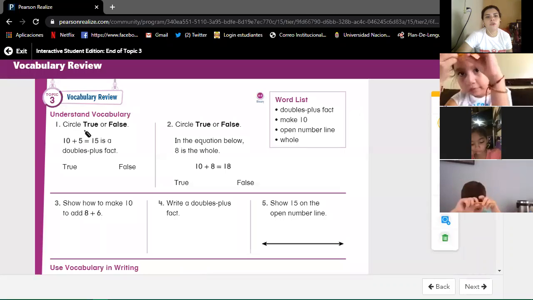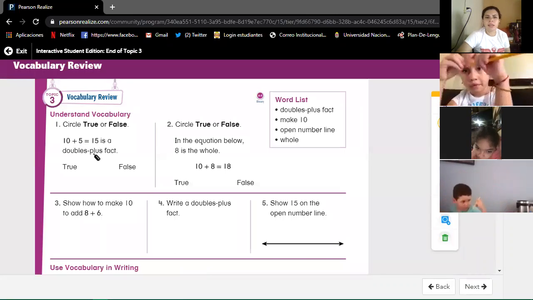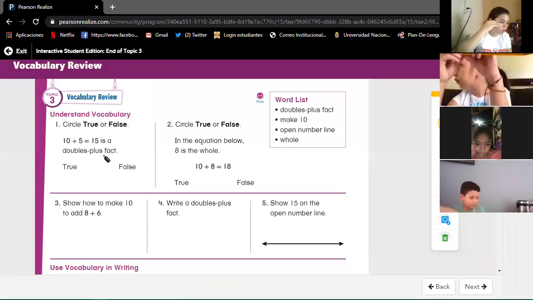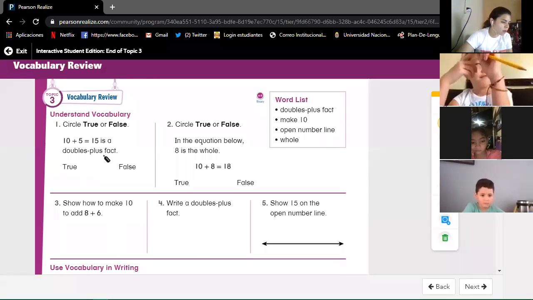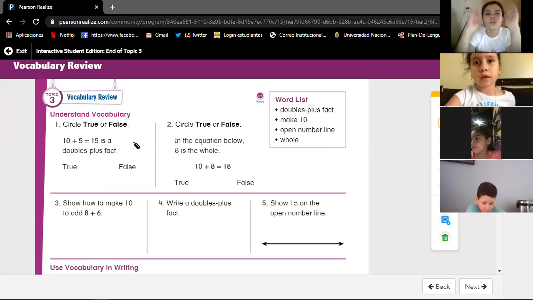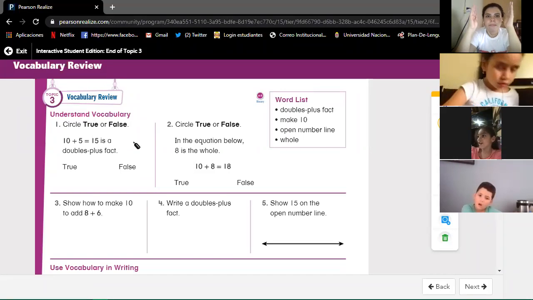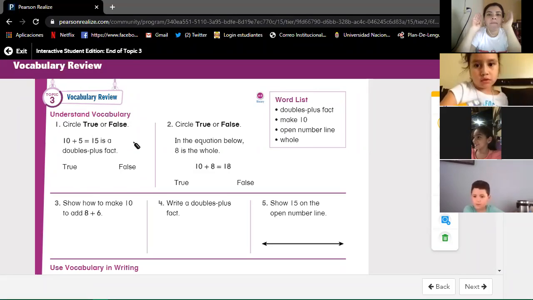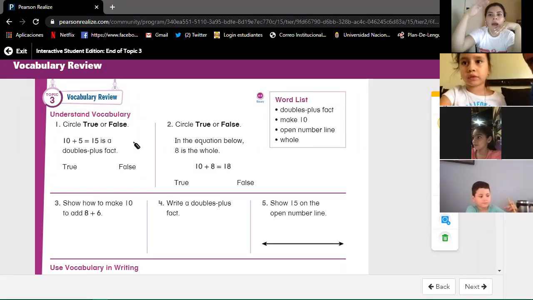Circle true or false. 10 plus 5 equals 15. Is it a double plus fact? Remember, in doubles, we have two numbers that are the same. And if we have plus, it means we add just one more.